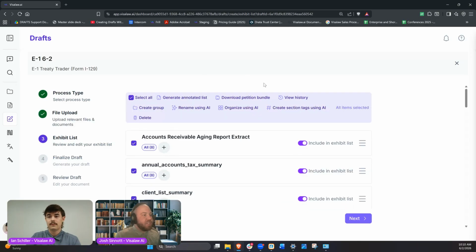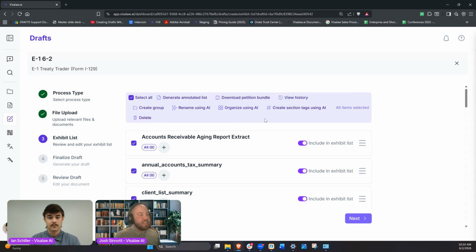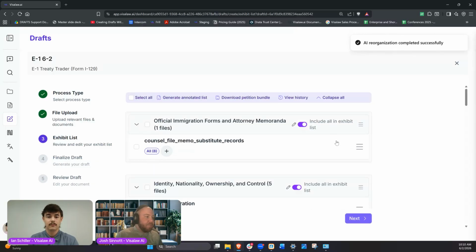Some other things we can do within this is we're able to organize our documentation using AI. We can also create our own groups. We also decide if we want to include any of these materials in our exhibit list. So let's say there's materials we want to include. We want the system to use them when it's actually drafting the documentation. However, we don't necessarily need it cited within the exhibit list at the end. We can decide if we want to turn those exhibits on or off as well.